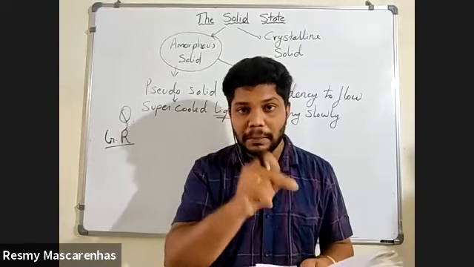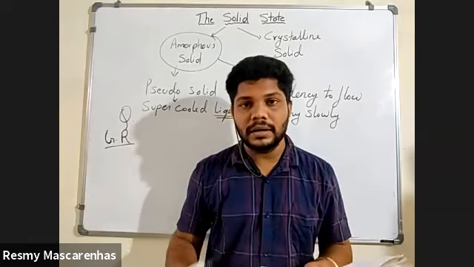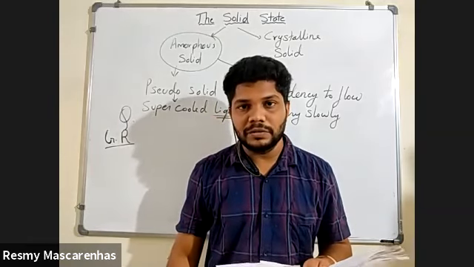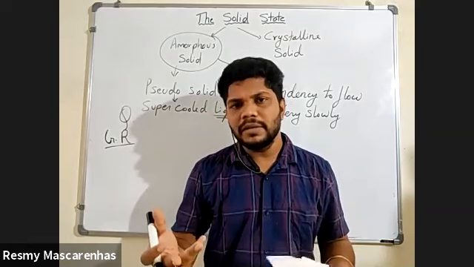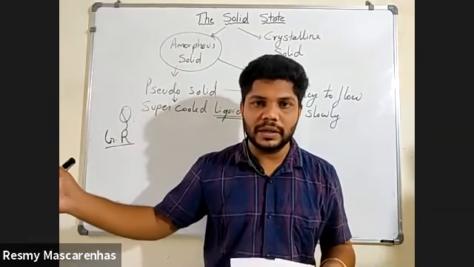And this is one of the important points. Put a star in front of anisotropy. Very important. Everybody remember: crystalline solid is anisotropic, amorphous solid is isotropic.